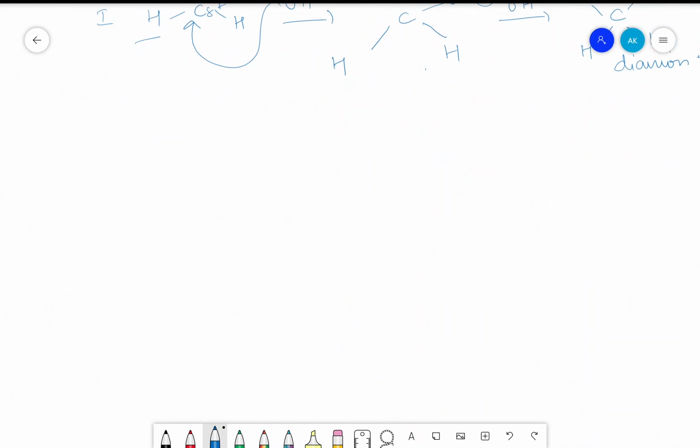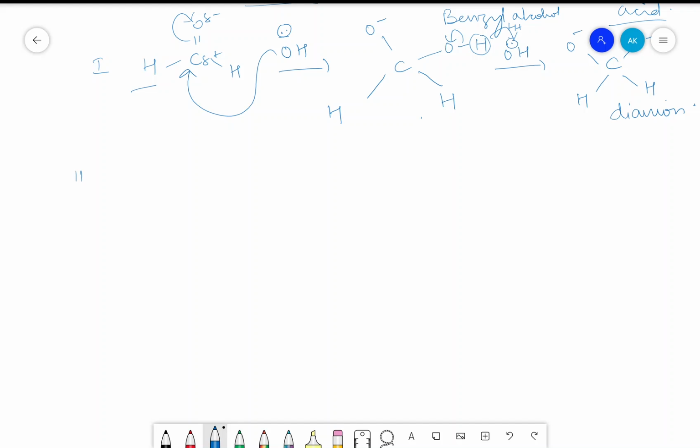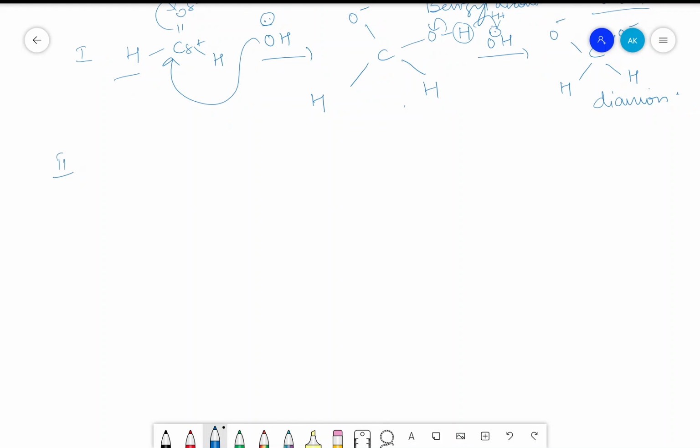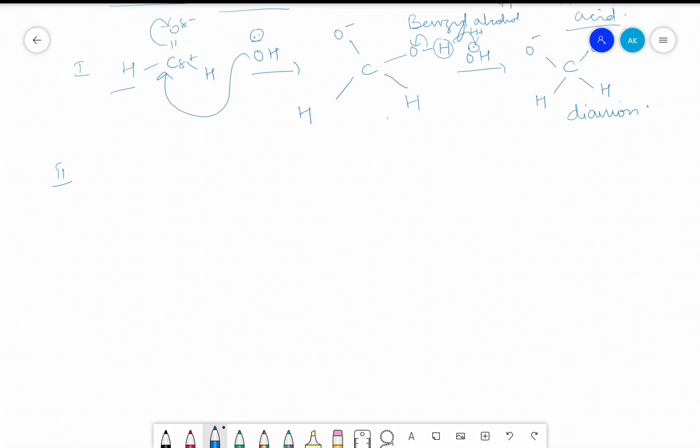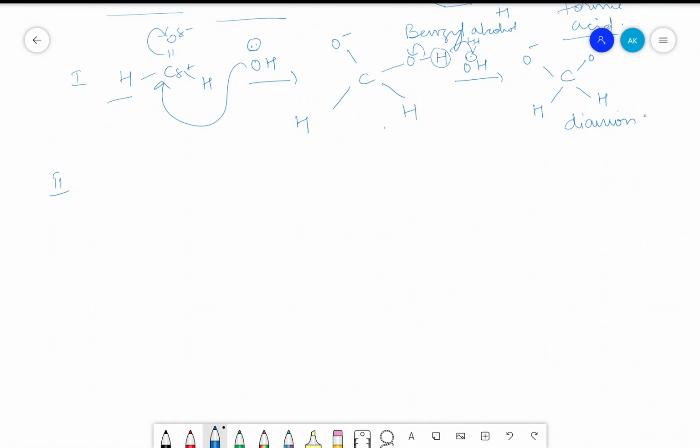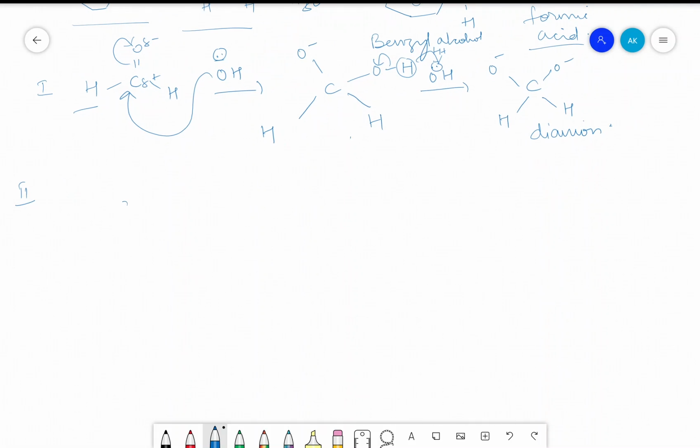This is followed by the second step in cross Cannizzaro. In the notes it has not been given, but I'm just explaining what we have to do if they ask in the exam. In the second step, the dianion which is formed, with O minus, O minus, H and H, reacts with benzaldehyde, another aldehyde which does not contain alpha hydrogen.